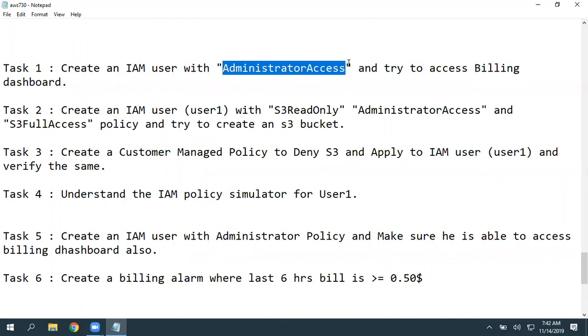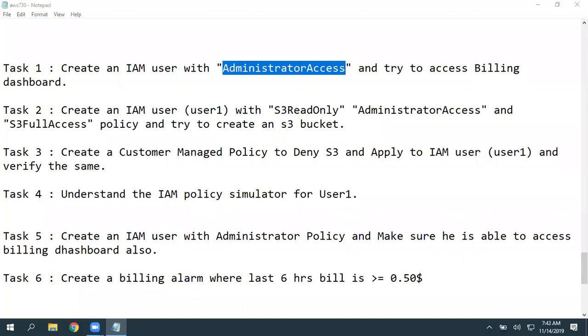But let's assume your accounting department requires access only on the billing dashboard. They really don't require access to EC2, S3 or any other services or resources. So in that case, create an IAM user for the billing department or accounting department. Associate only the billing policy. Then they can access billing. They can perform the payments. They can change credit card or debit card, or download invoices. But again, they cannot close the AWS account. That is not related to billing.